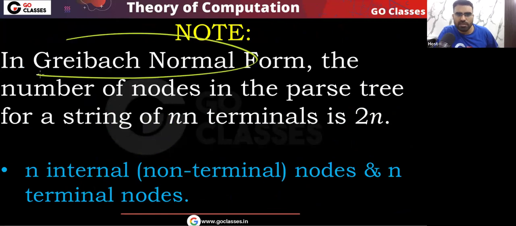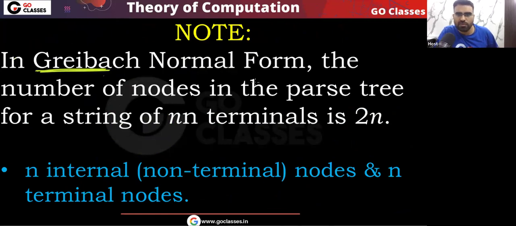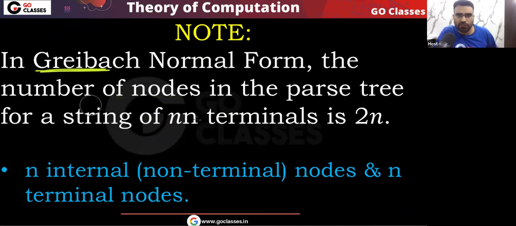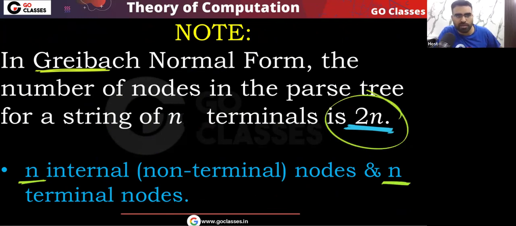You can easily see in the Greibach normal form, GNF, the number of nodes in any parse tree for a string of length n, for a string of n terminals, will be exactly 2n, because there will be n internal nodes and there will be n terminal nodes. So the total number of nodes will be 2n. So that's it. We have seen this.